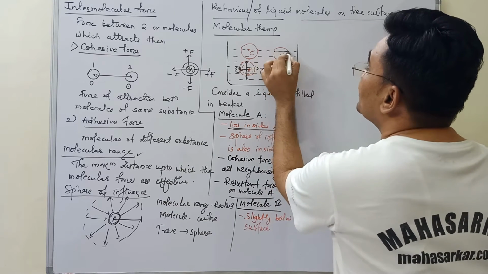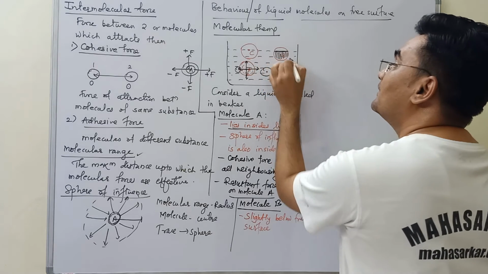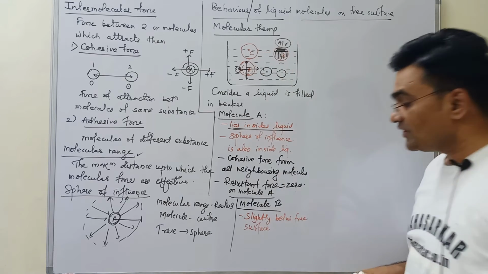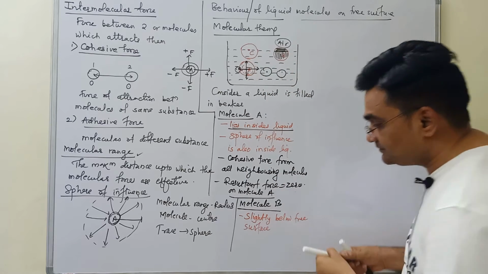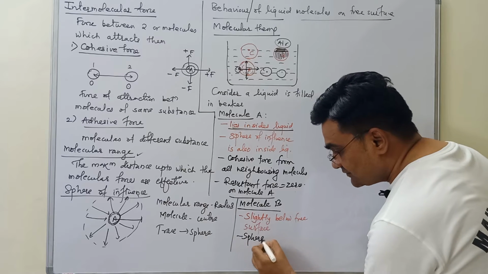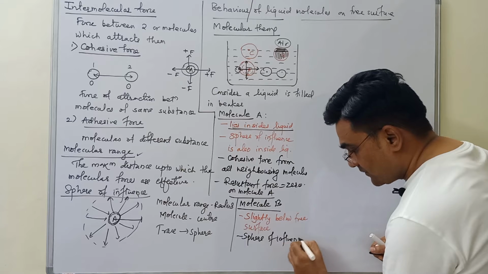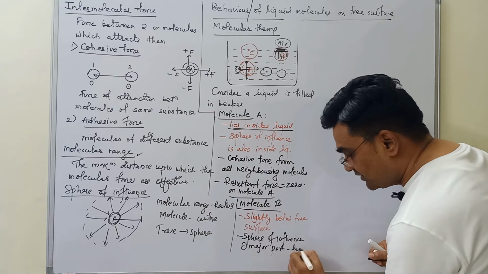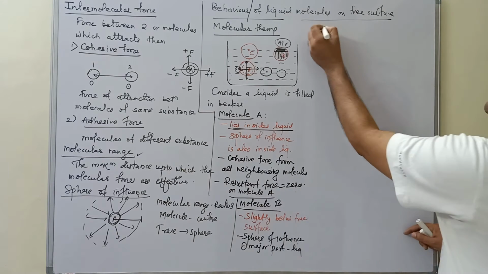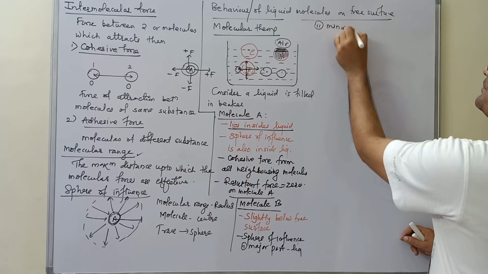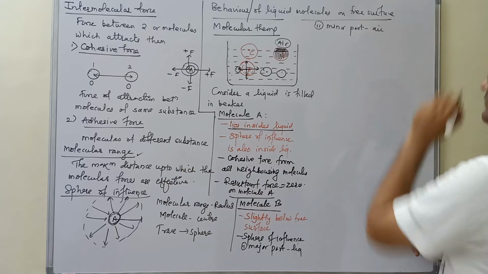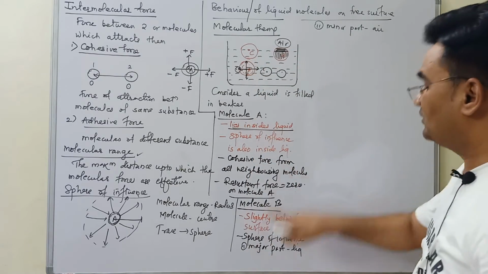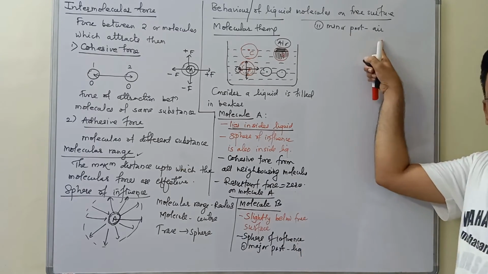See, this much of the sphere of influence lies inside the liquid, and this very small part of the sphere of influence lies in air. So the major part of that sphere of influence lies in liquid, whereas the minor part lies in air.